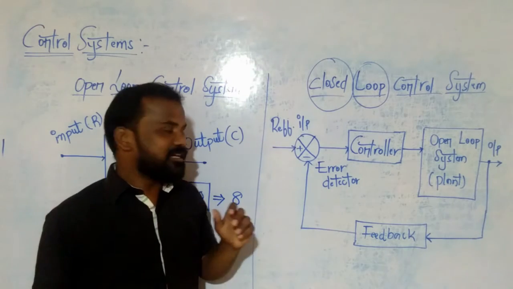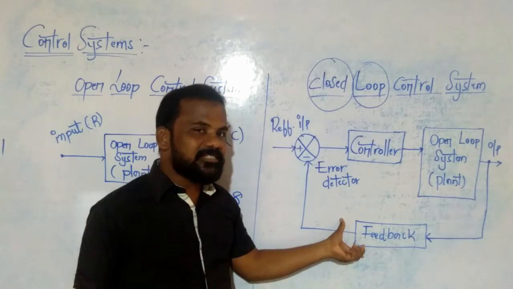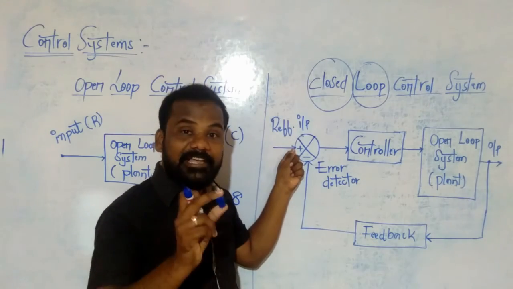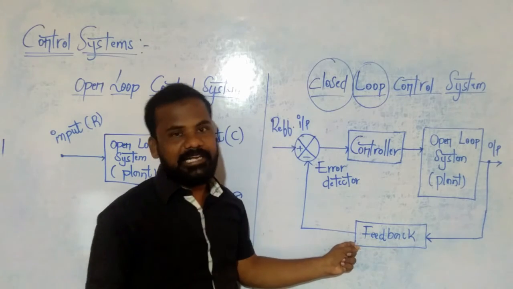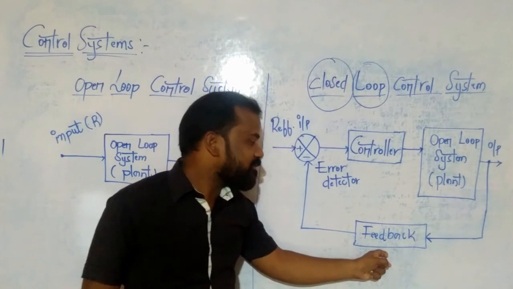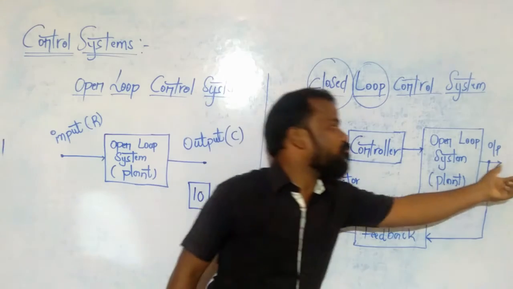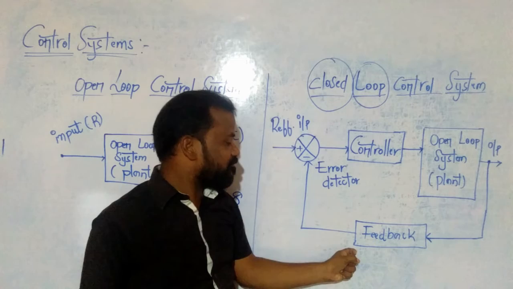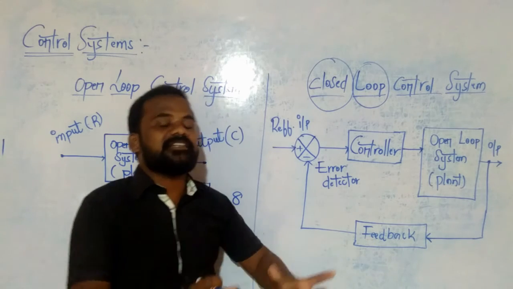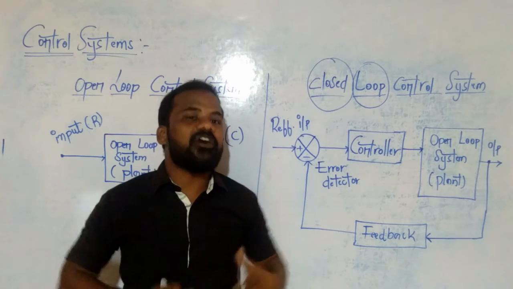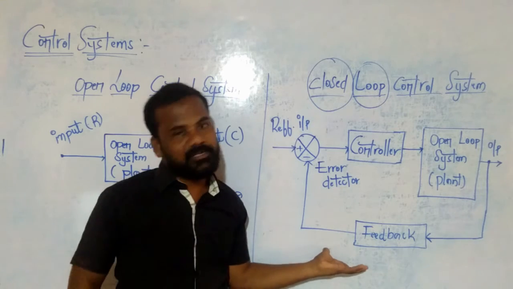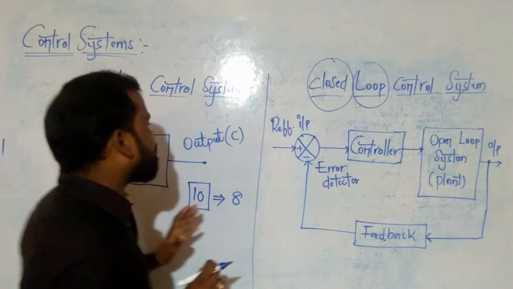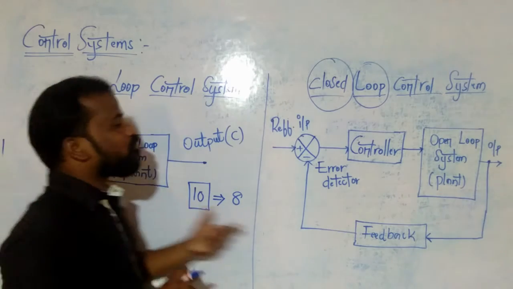Yes, the output has effect upon input via feedback only. Because of this feedback, the output has an effect upon input to get the desired output values in the closed loop system. So this is the main difference between the block diagrams of a closed loop and open loop system.